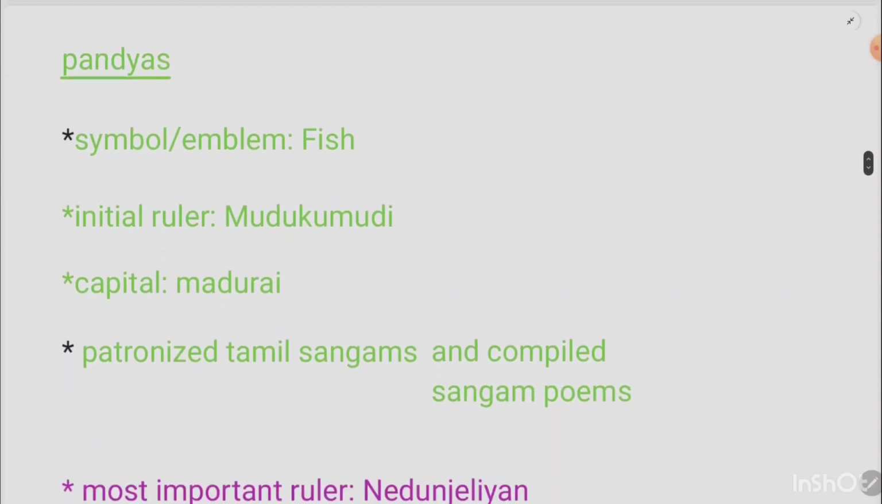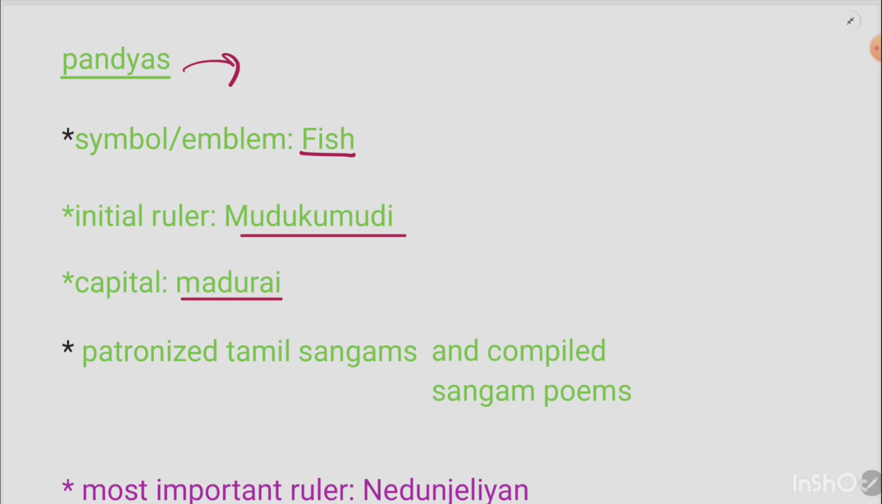Now let us discuss our last kingdom, the Pandyas. The Pandyas were in the extreme southern area of this peninsula, and their symbol was the fish, as they lived near the rivers and fishing was done a lot. The initial ruler was Mudukomudi, and the capital was Madurai, which is very important, and I will tell you why in the Pandya section.